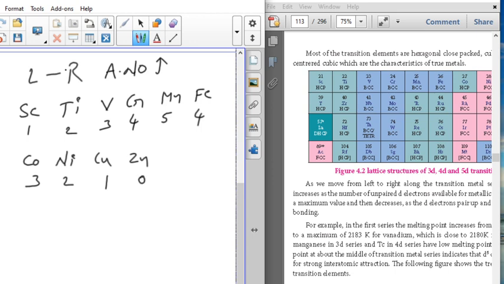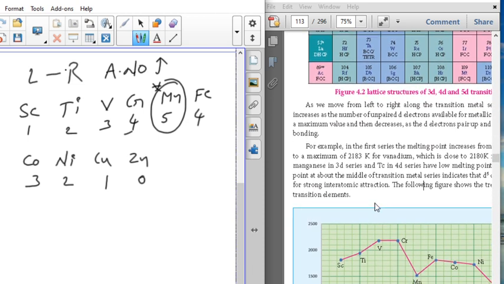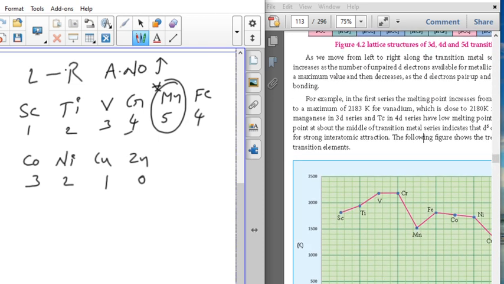Copper, that one unpaired electron also, it is not in d block, it is in s block. Okay, so especially important is manganese. Even though manganese has the highest number of unpaired electrons, in the graph we will see the lowest melting point for this. Already I told you, as the number of unpaired electrons increases, melting point increases. Why can manganese show a low melting point?